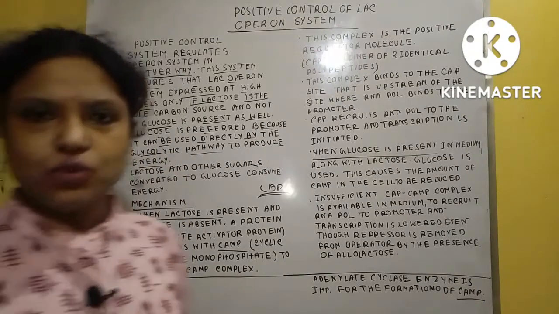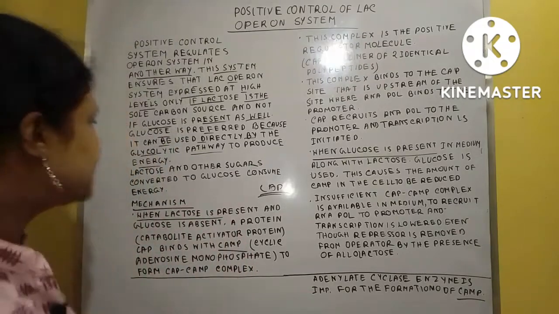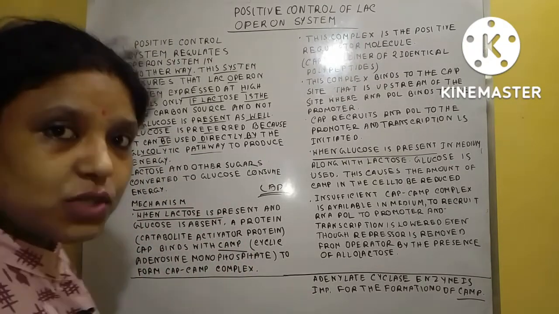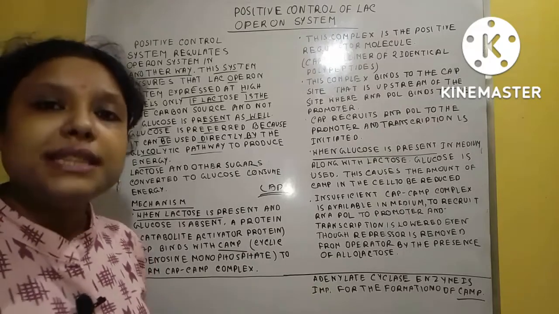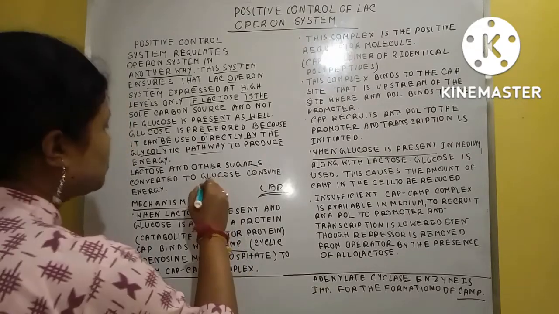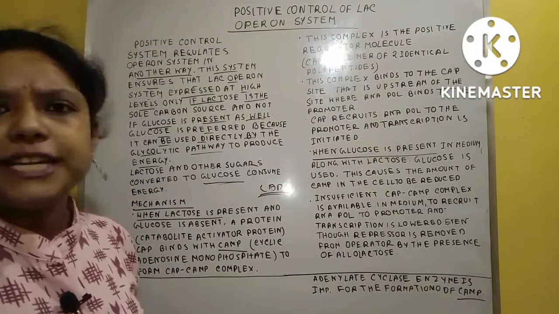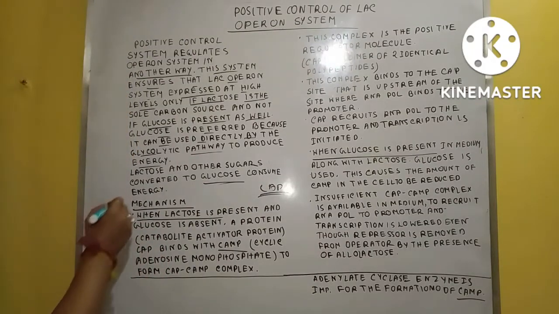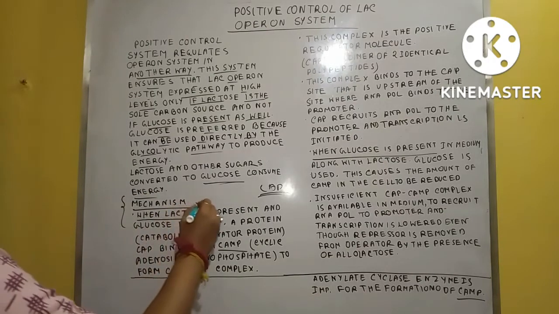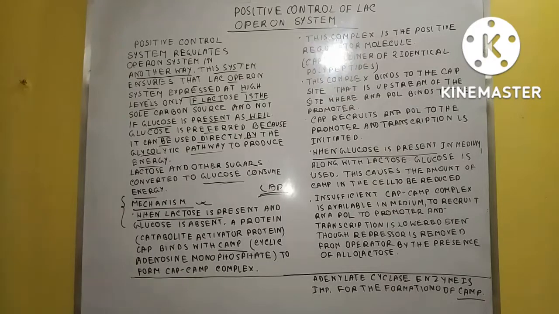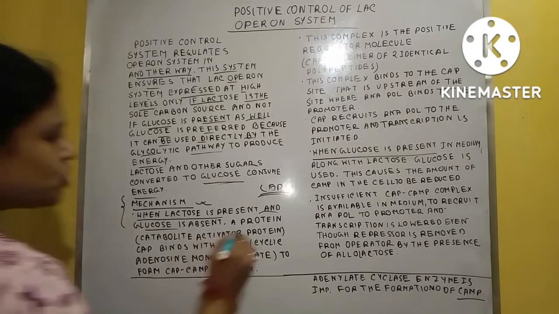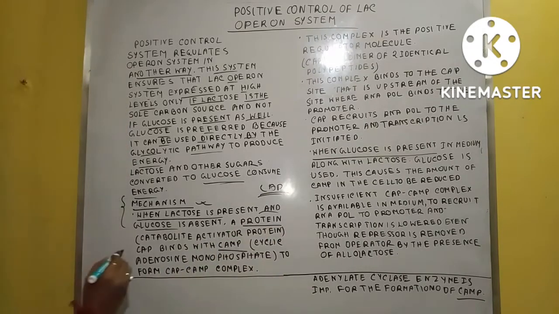But if lactose or another sugar is present in the medium, in that situation they have to convert it to glucose, and after this it is used for getting energy. So here, in case of this positive control, when lactose is present in the medium and glucose is absent, in that situation a protein is involved that is called the CAP protein.